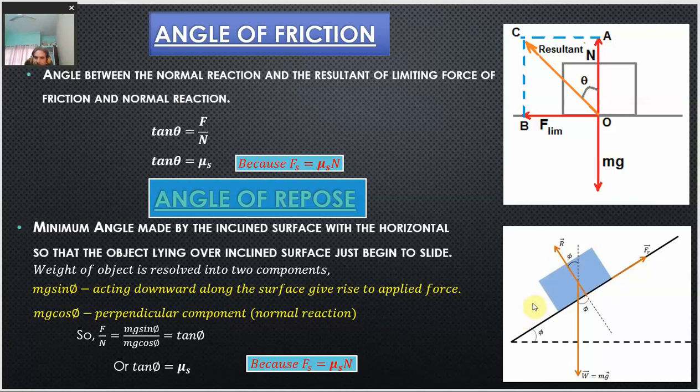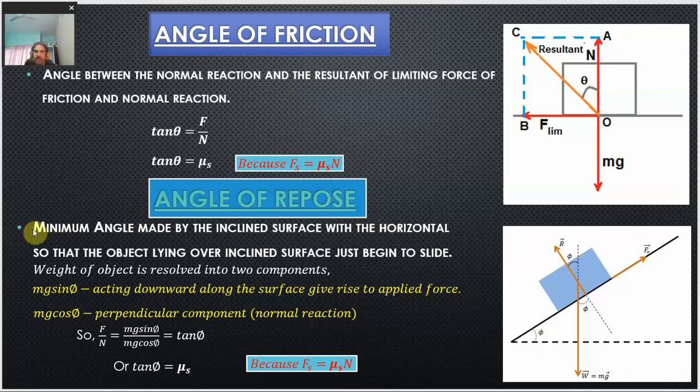At the moment when the object is about to slide, whatever the angle of inclination is, this is called the angle of repose.